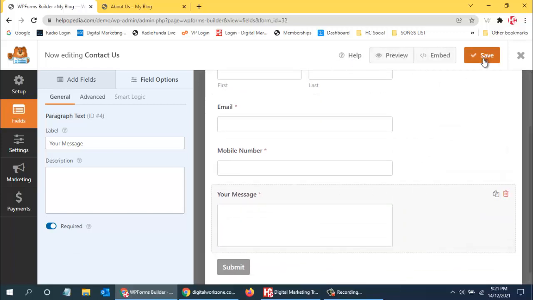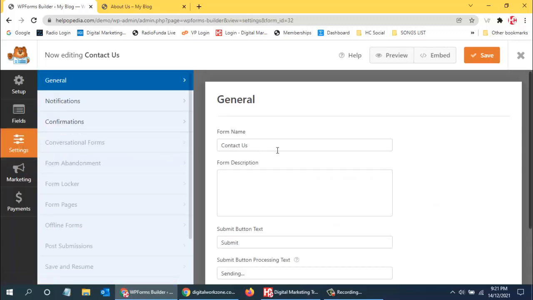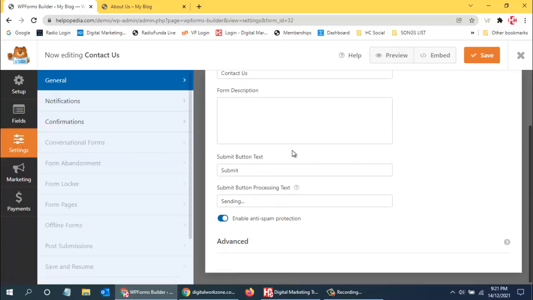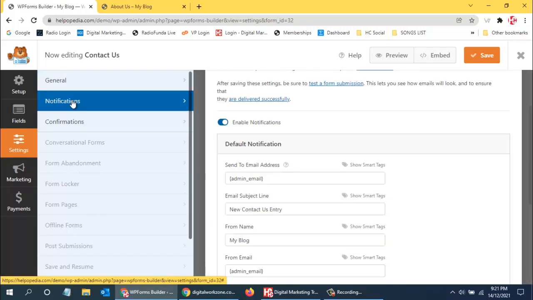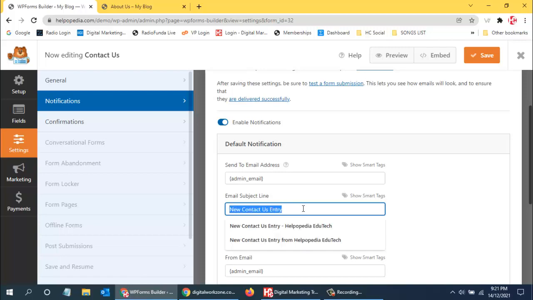And next what I need to do is go to the settings on the left, and I can write the name of the form, okay. Then button text, that is submit, okay. And over here submitting, sending, okay, that's okay. And then notifications, all these things you don't need to change, so you can only change the subject line that you get in your email, so that you will understand. This is for your understanding because this email is only going to come to you.